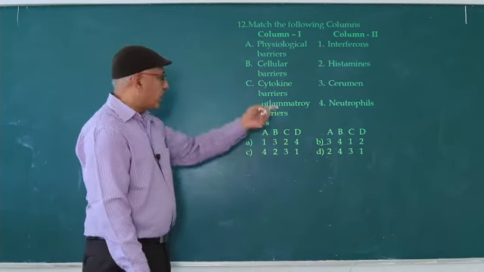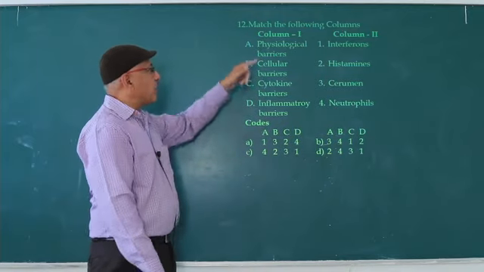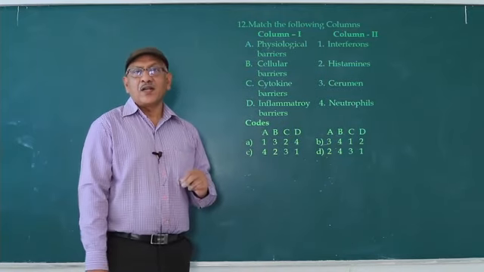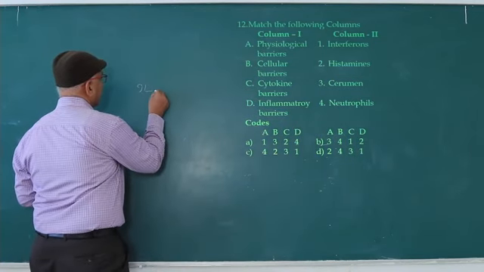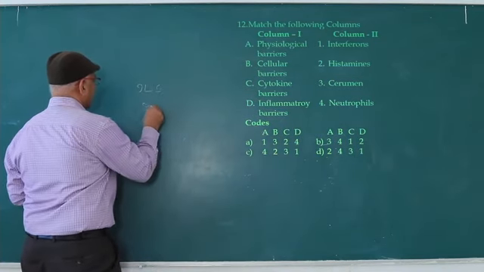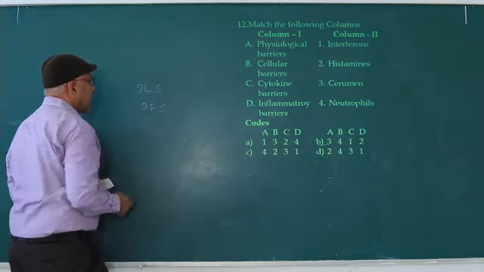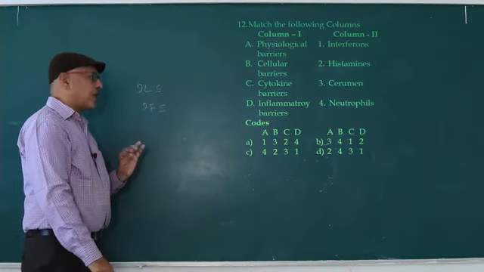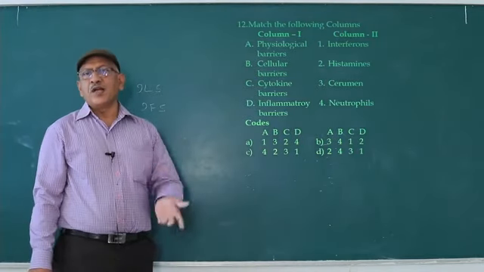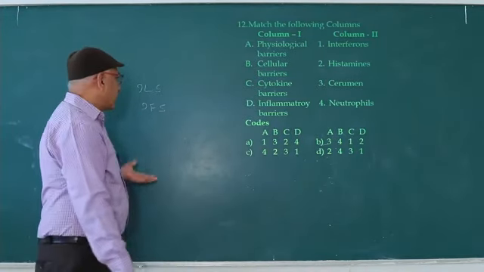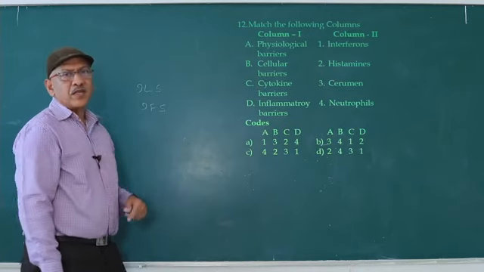So cellular barrier is 4. Next one, cytokine barrier: interferons and interleukins. ILs and IFs are known as cytokines. Interleukins are secreted by immune cells. They stimulate the immune cells. As a result, they undergo multiplication.